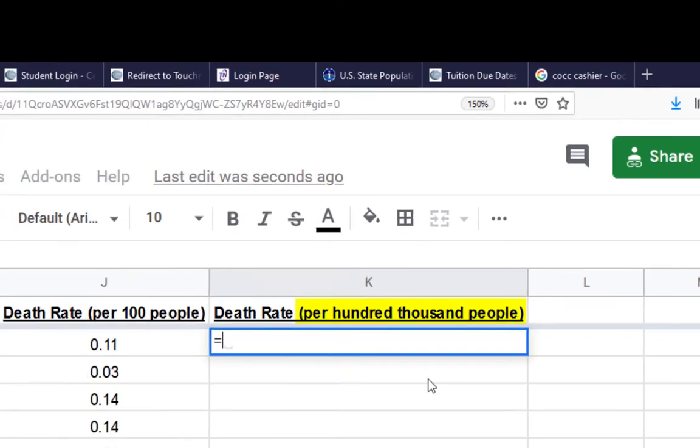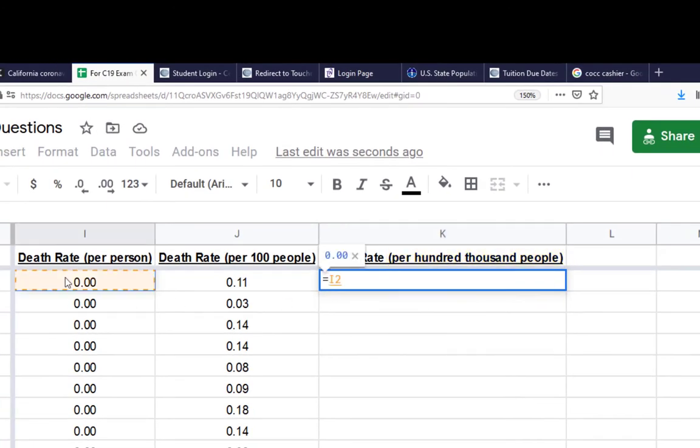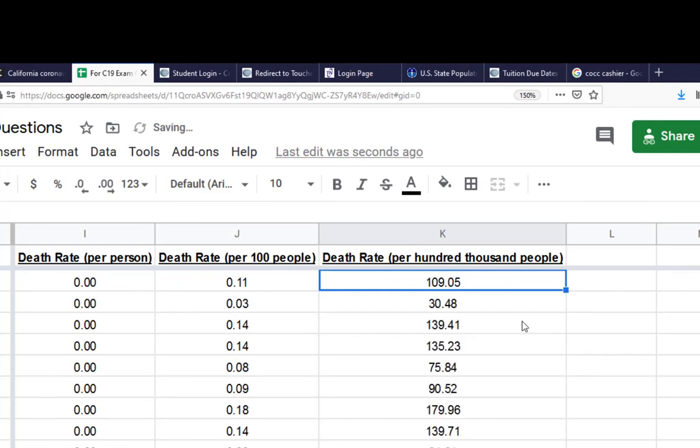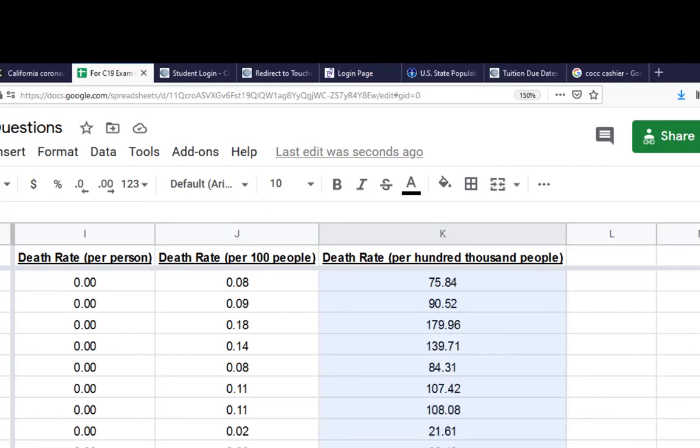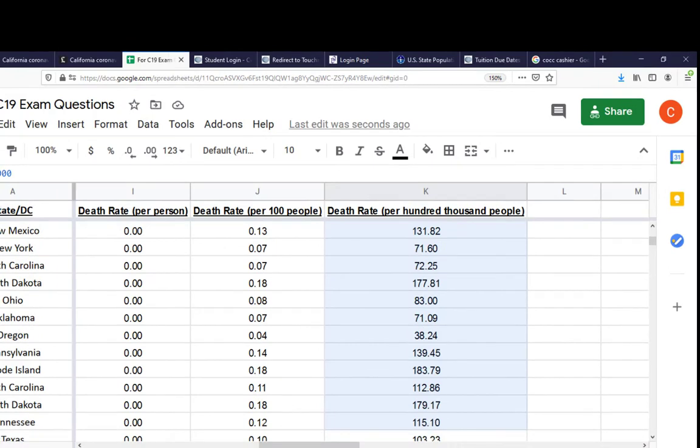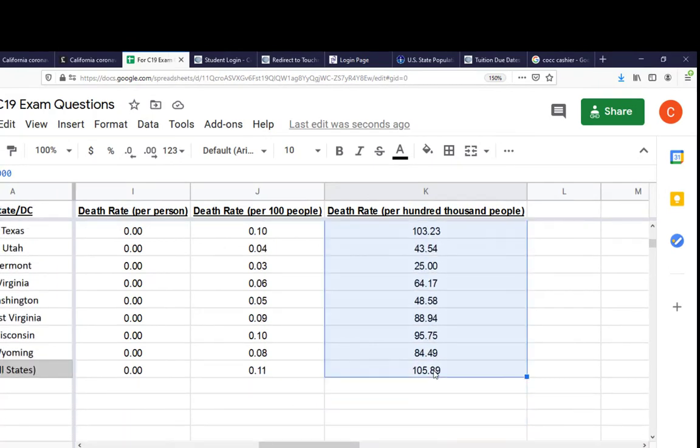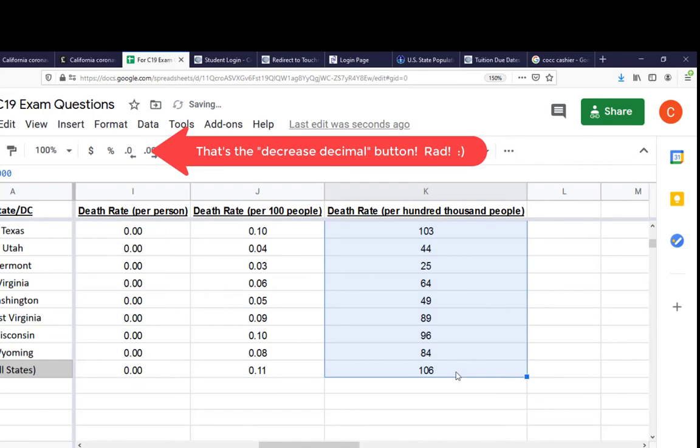So what we're going to do is go equals. We're going to take the original death rate and multiply it by 100,000. And then we're going to drag that down. And there you end up with the death rate per 100,000 people. And you know what a lot of media sources will do is they'll take those numbers and round them off to the nearest whole number.